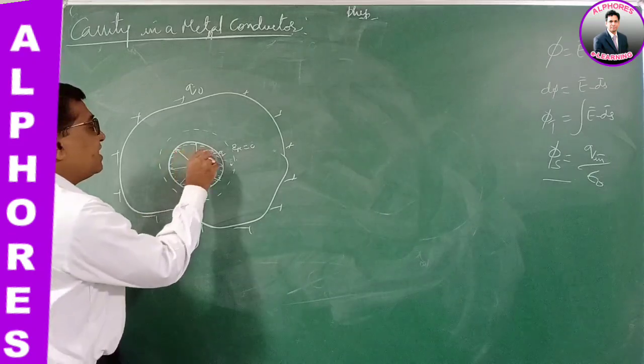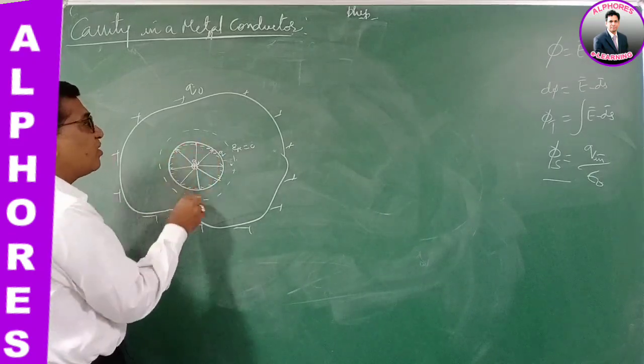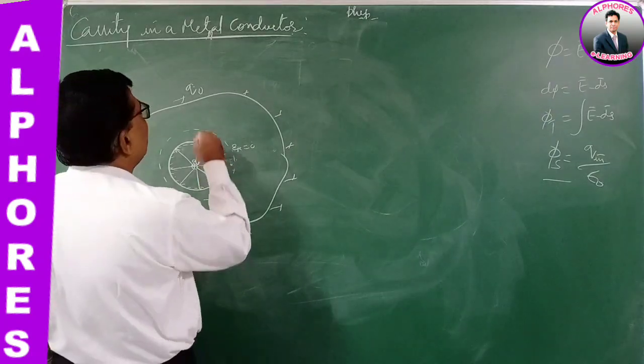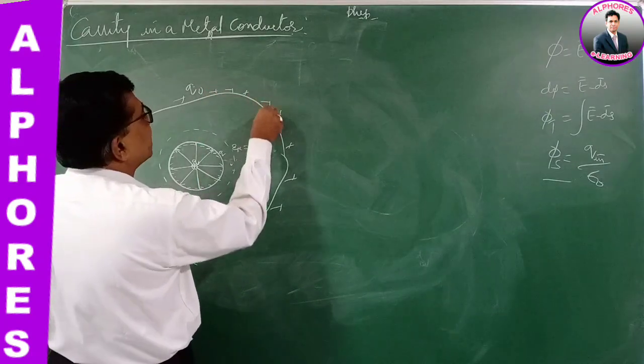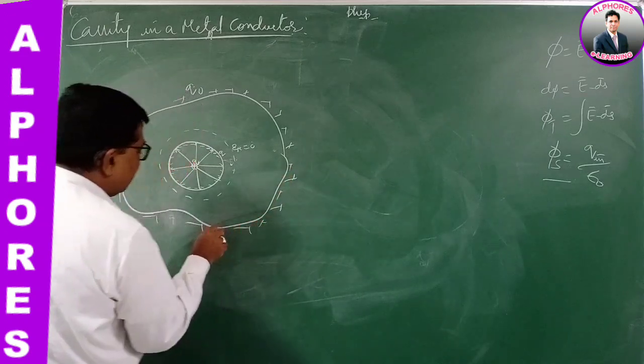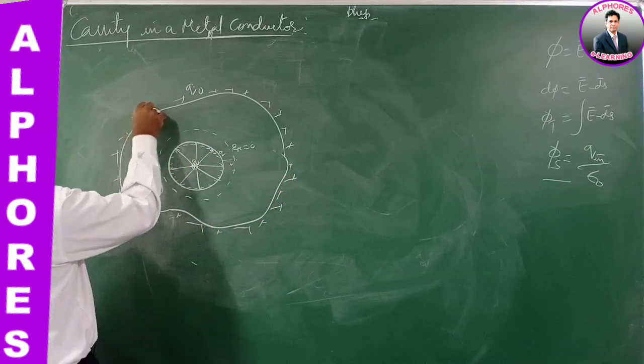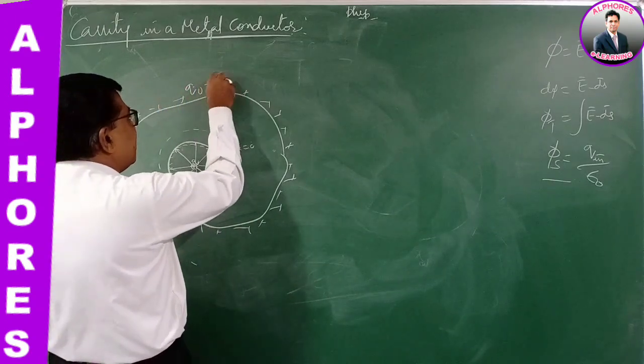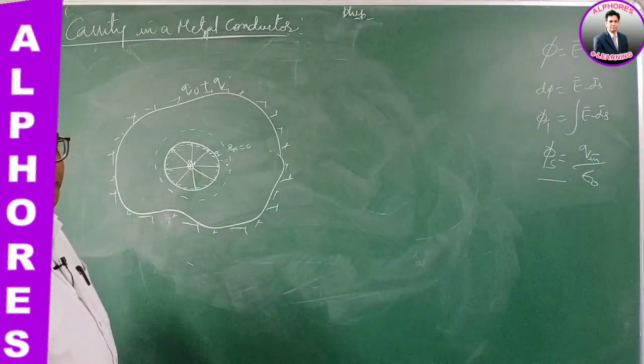Then when there is negative charge here, according to conservation of charge, an equal positive charge will appear on the outer surface of the metal body.